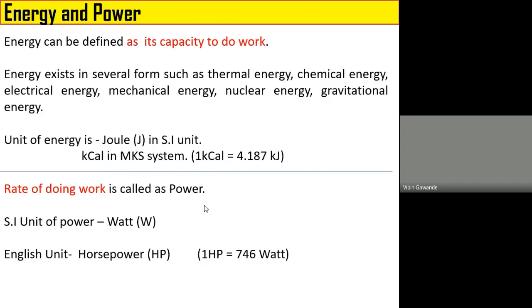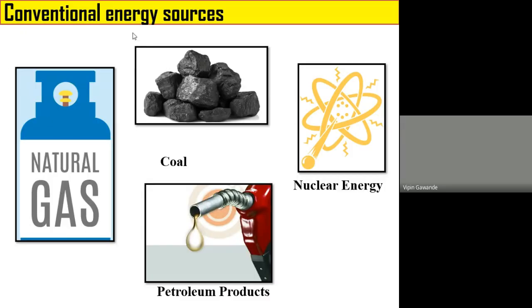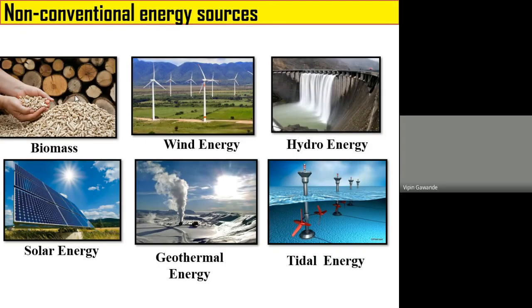Now let us discuss the two types of energy sources. One is called conventional energy sources, that is available in the form of natural gas, coal, nuclear energy and petroleum products. While non-conventional energy sources are available in the form of biomass, wind energy, hydro energy, solar energy, geothermal energy, and tidal energy. In our syllabus, we are dealing with wind energy, solar energy, and geothermal energy.